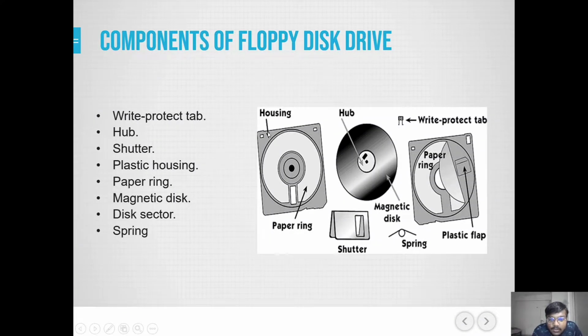This is the housing of the floppy disk. This is a paper ring which cleans the floppy. Shutter. This is the hub which spins the disk. This is a spring, plastic flap and write protector.